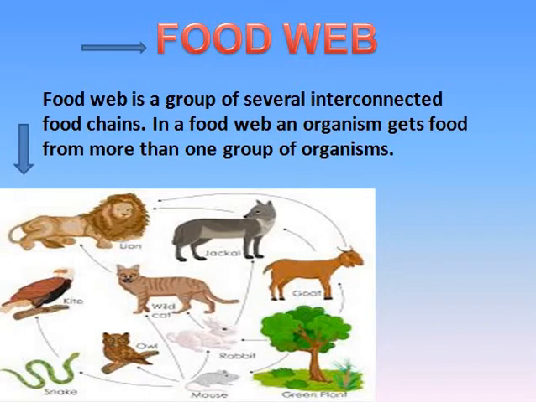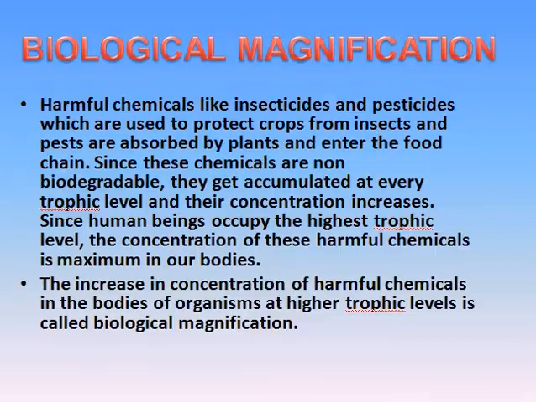Now coming to another topic, and that is biological magnification. You must have seen that we spray pesticides and insecticides on the crops just to protect them from insects and pests, and these are chemicals. A very important thing is that these chemicals are not biodegradable, so they become harmful for plants, and when they are washed into the soil, they are absorbed by the plants, and the plants are then consumed by animals.